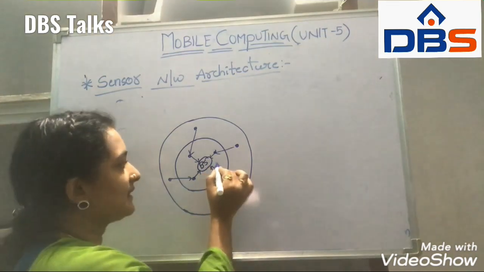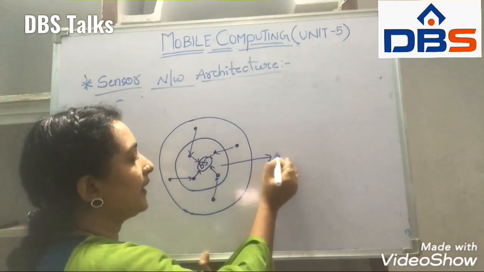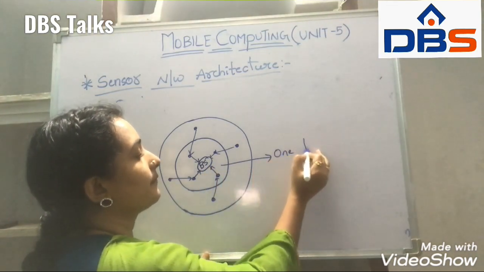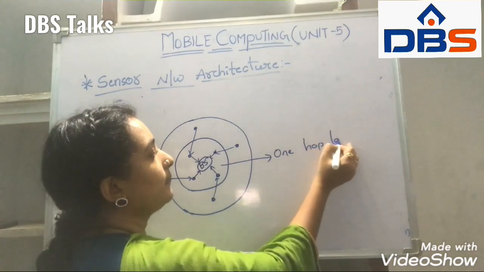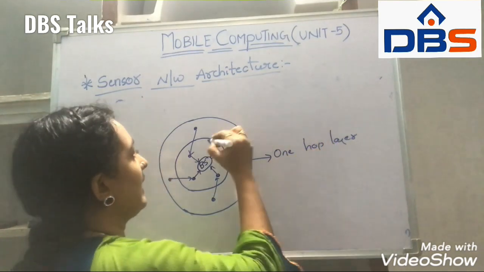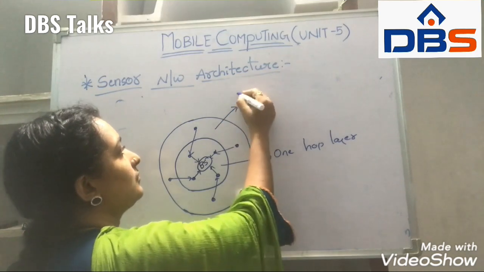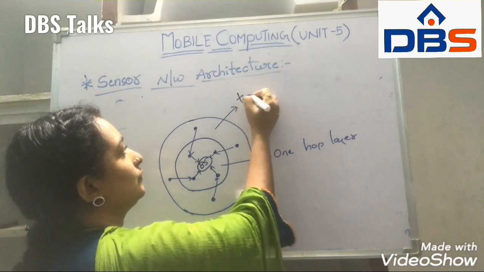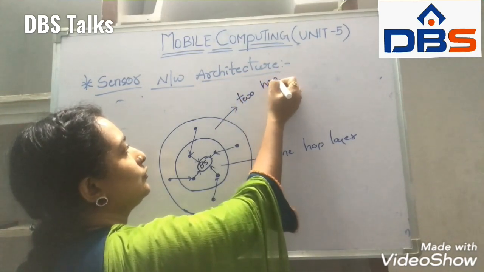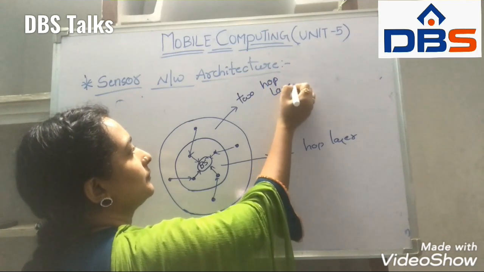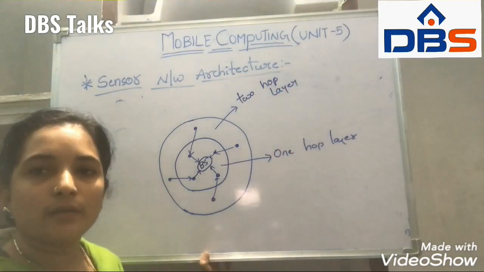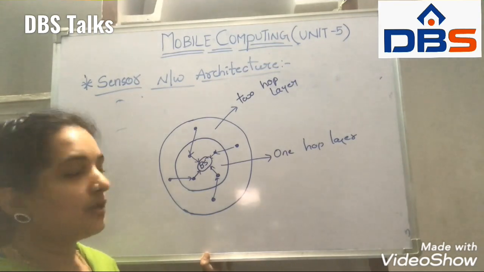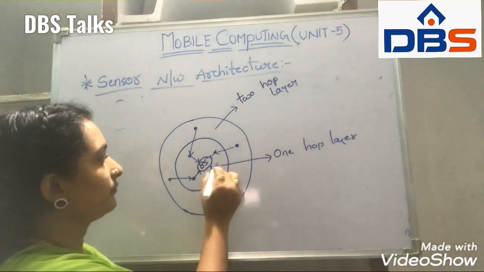We say this first layer communication is called the one hop layer, and the second layer is called the two hop layer. Why?